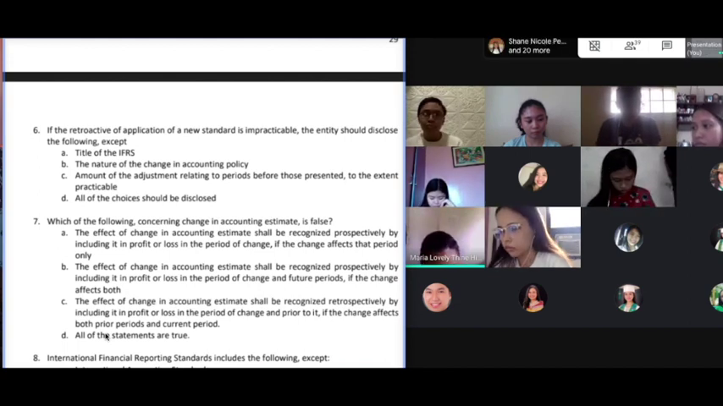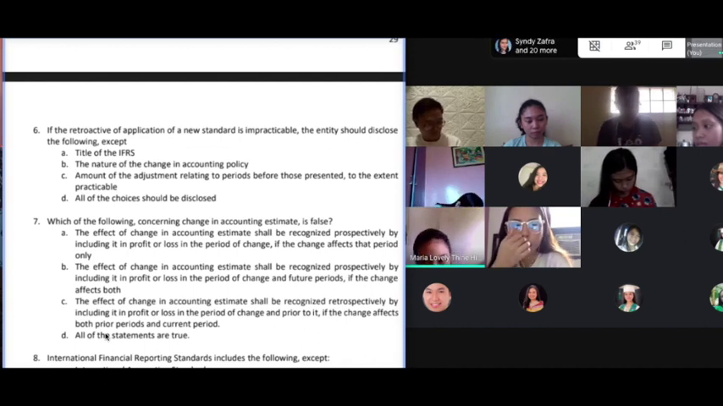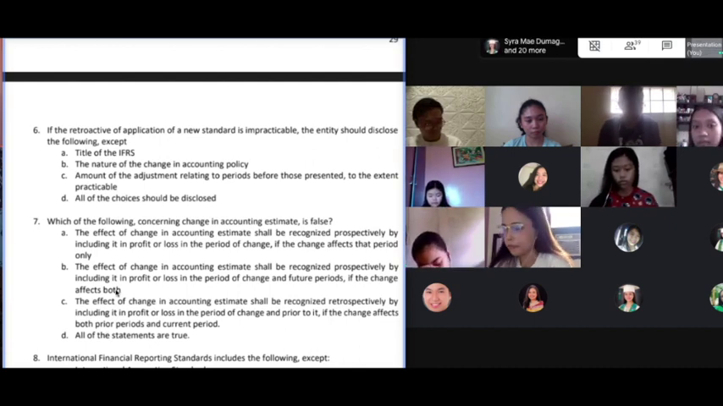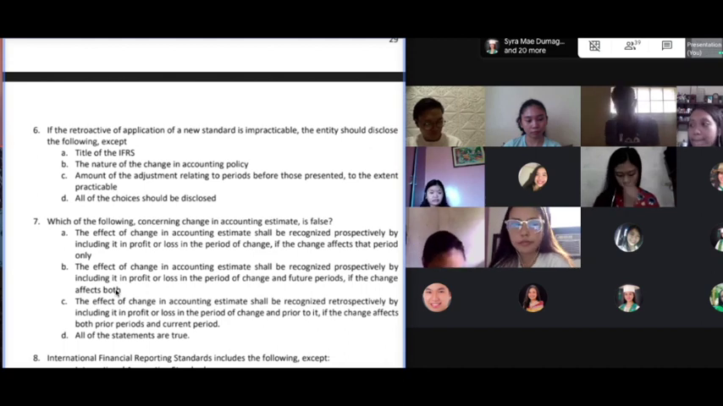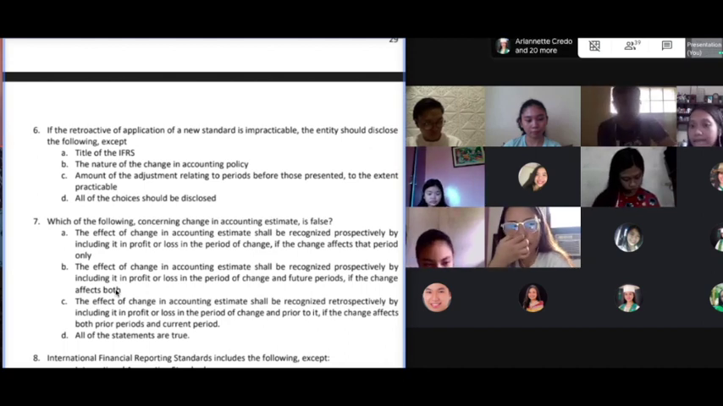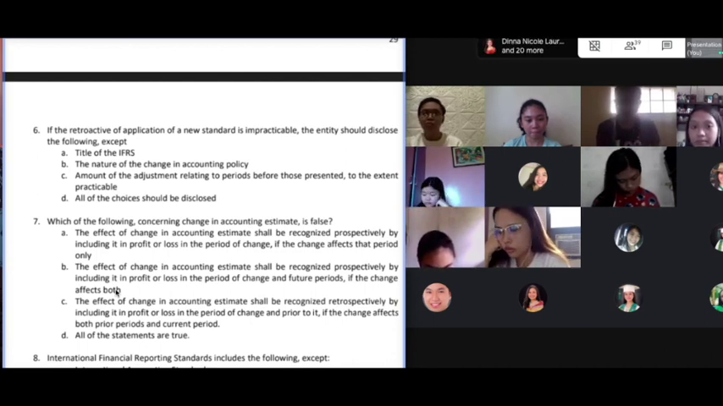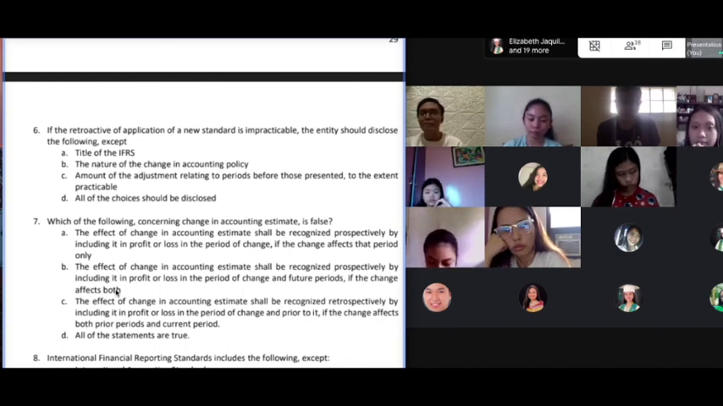Our answer here, sir, is letter C, because the change should be applied prospectively. Okay, so letter C is definitely wrong. And Alpha and Bravo, class, are the two instances or the two types of prospective application. Now, this is what I want you to remember, class. A common misconception, class, is that when we are talking about prospective application, the application is always now and the future. Okay? When we say prospective application, you apply the change now and in future periods.